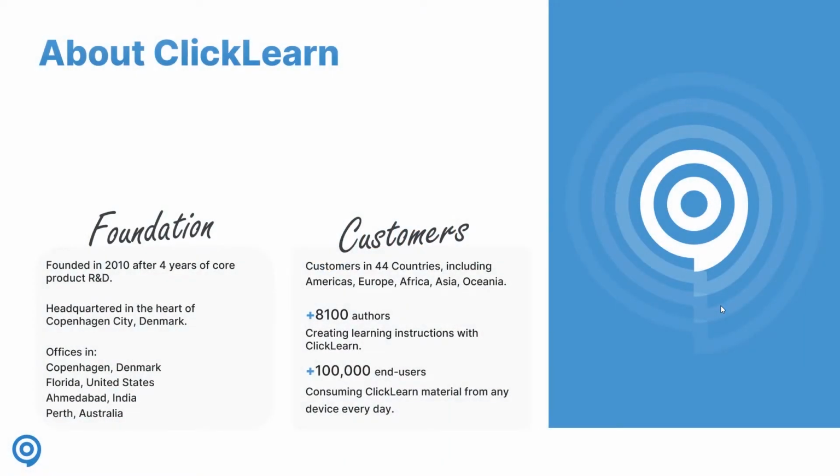If we shortly touch base about who is ClickLearn. ClickLearn was founded back in 2010 with the mission of creating training materials and delivering user adoption across all your business applications. We are today located with a headquarter in Copenhagen, Denmark. We also have offices in Florida, United States, Ahmedabad, India, and Perth, Australia. When it comes to the customer side of ClickLearn, we have customers in more than 44 different countries today.